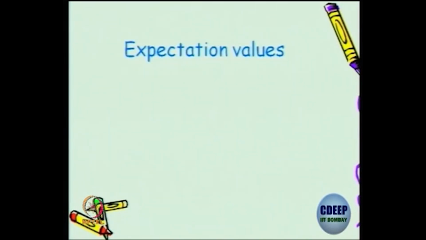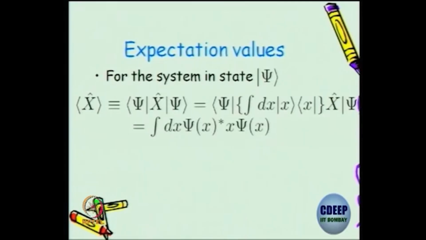So what is expectation value? This also I said, for a system prepared in state psi, the expectation value of some operator x, for example, let us take this to be the position operator. In quantum mechanics, in the Dirac notation, if the state is in psi, then this is what I would have written. But equivalently, I can insert this parenthesis, which is nothing but an identity operator, which is what I have done here.